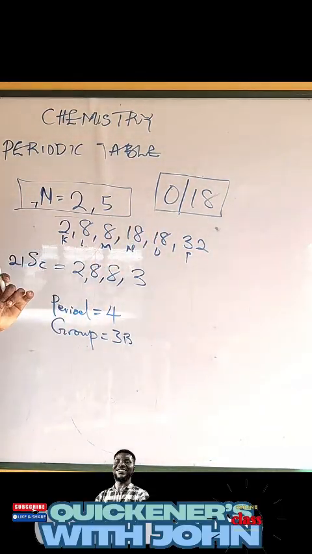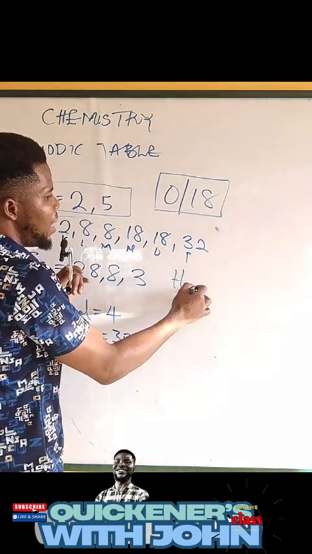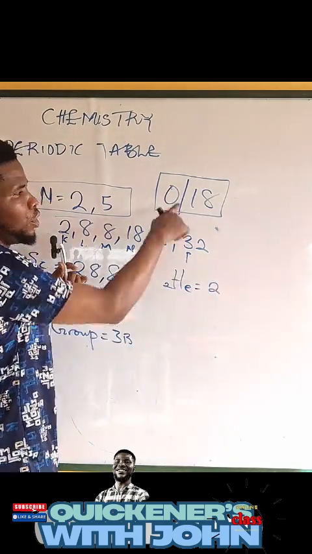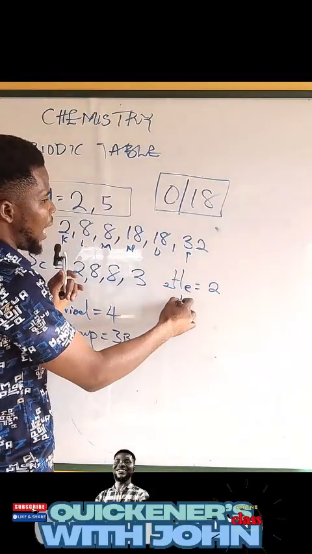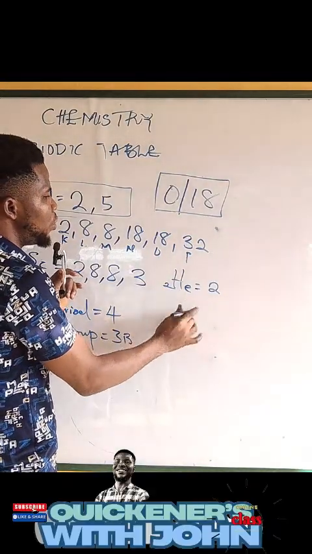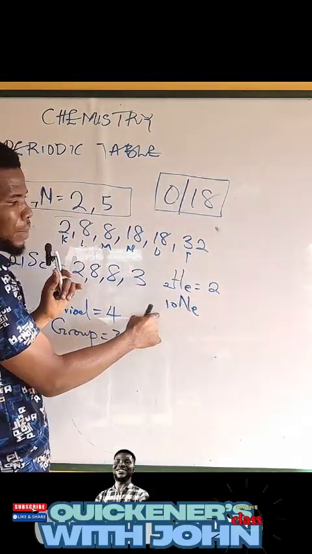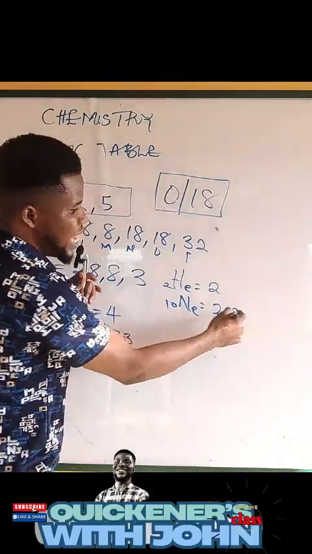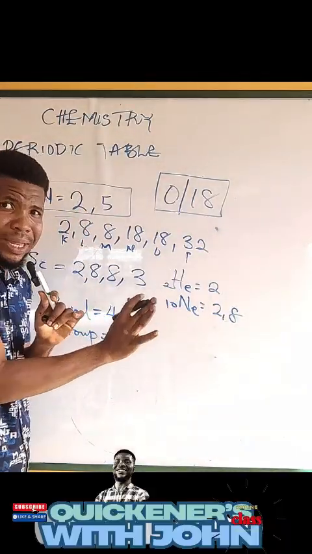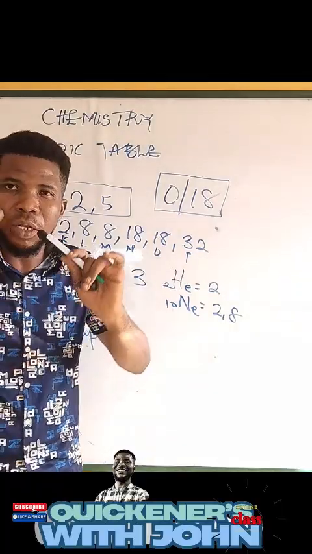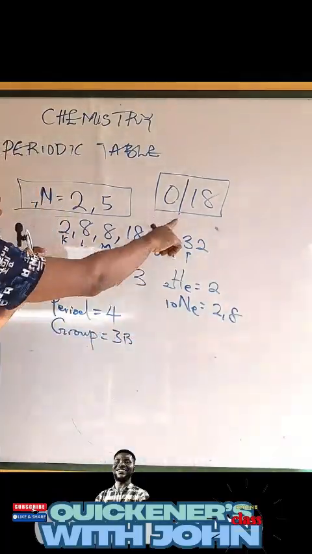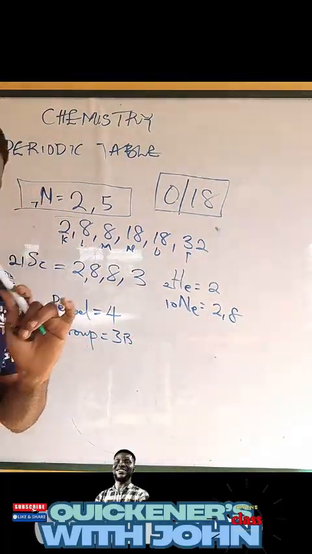You understand me? Let me give you an example. You have your helium. Helium is atomic number 2, so you just have 2, so it's in group 18. You have your argon. Okay, let's do neon. Neon is atomic number 10. It is what? 2 and 8. Can you see? 2, 8, so it's complete. The last energy level is completely filled. They belong to group 18. That's the way we're going. Now listen.